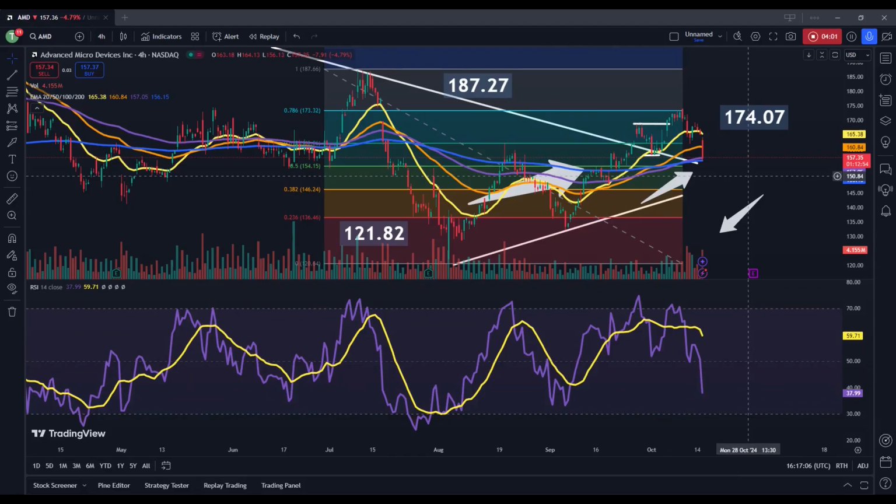I did just finish a video on NVIDIA. I do suggest that people take a look at that one as well because we're starting to see a very similar type of price movement here.